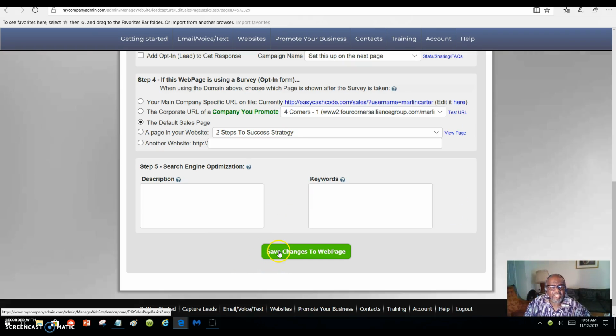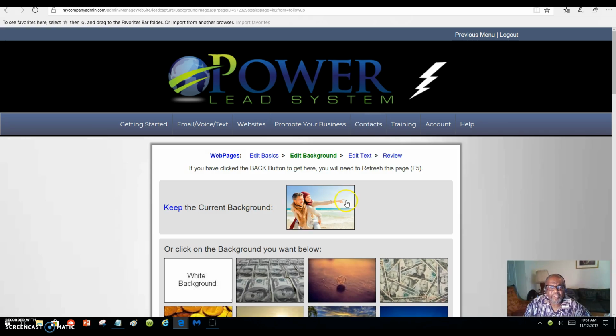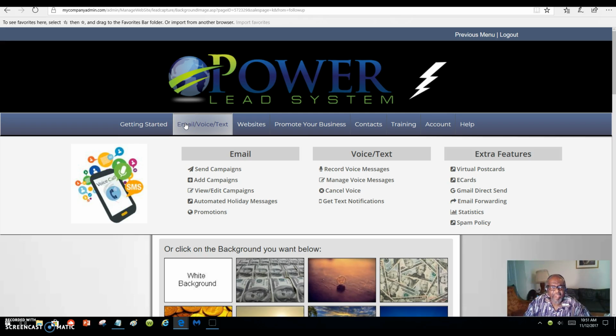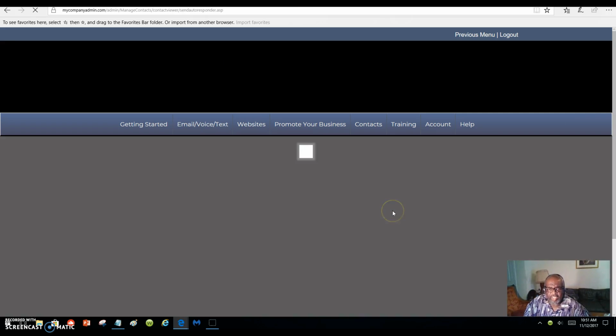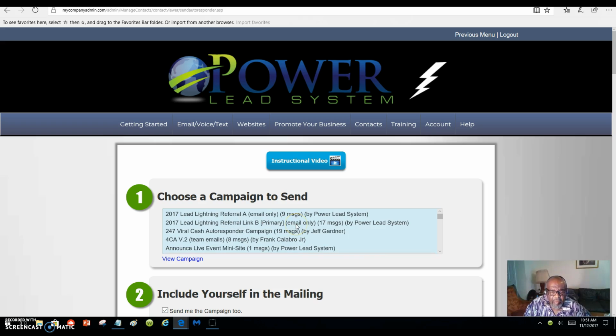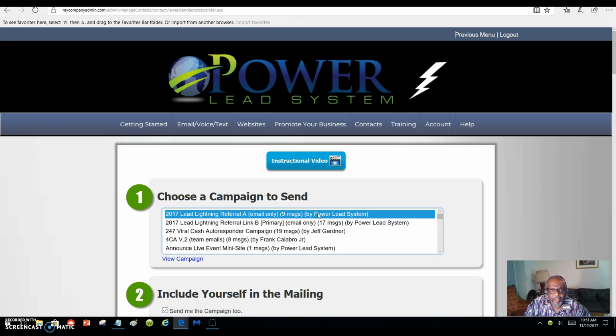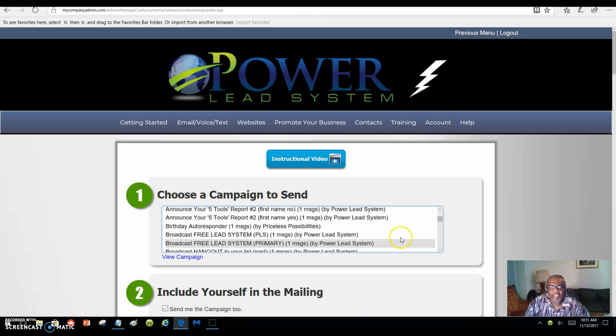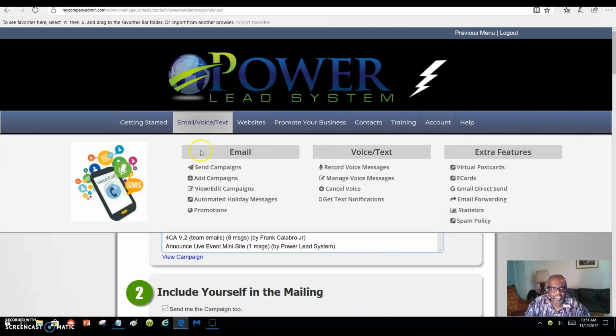And we save changes. And once they put their email address in there, they will start receiving the campaign that goes along with Lead Lightning referral link A. You're getting 2 links, referral link A and referral link B. But all these are different campaigns with different messages. This one that I just programmed it to go to has 9 messages, and those are the messages that they will start receiving.